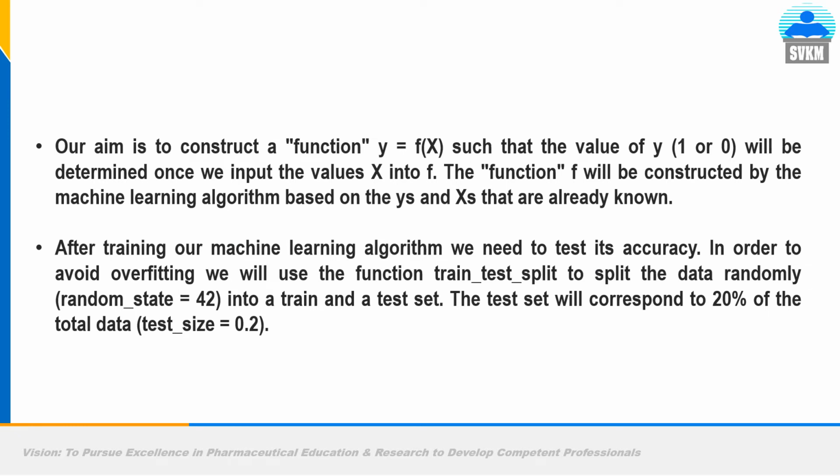So what is our aim? Our aim is to construct a function y equals f of x such that the value of y will be 1 or 0. It will be determined once we input the value x into f. The function f will be constructed by the machine learning algorithm based on the values of y and x. So as soon as you give the values of y and x from your Excel sheet to the Jupyter notebook through pandas functionality from the pandas library, machine learning automatically finds a relationship between x and y. You have not to do anything.